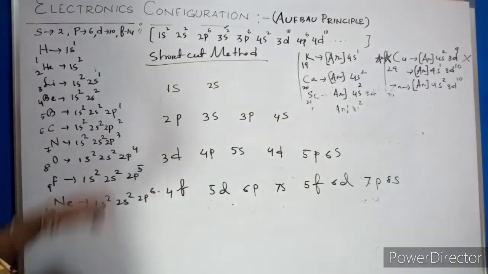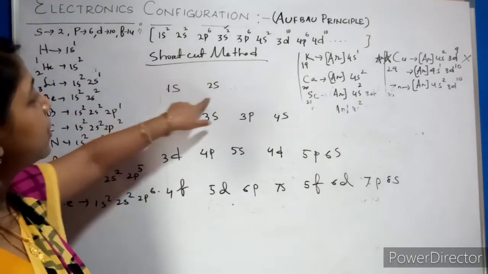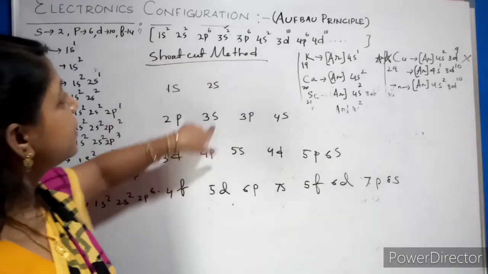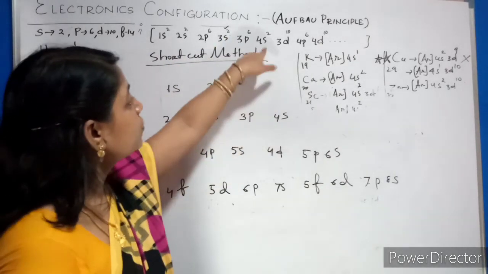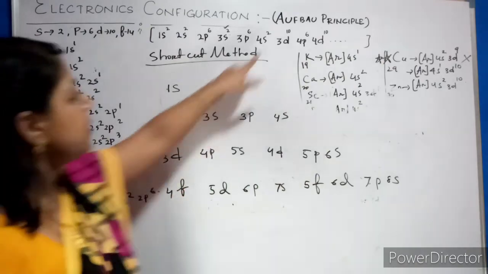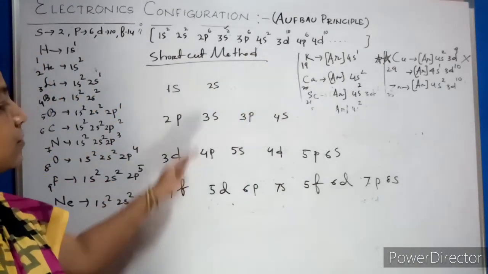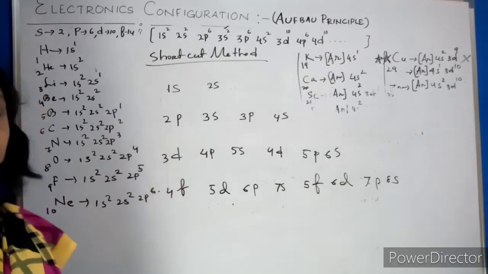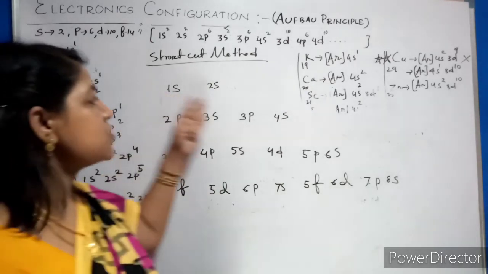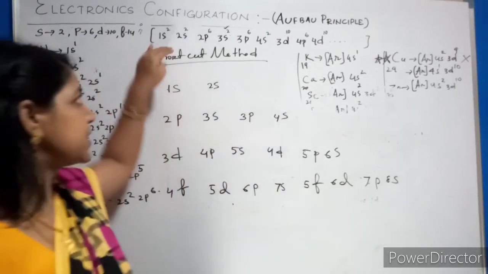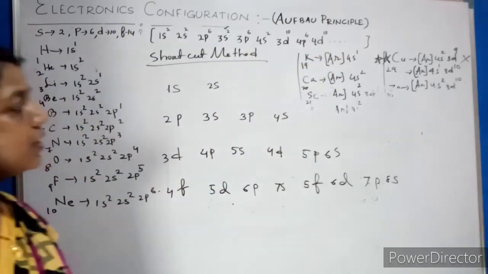Now you can check the sequence. Same. 1s, 2s, 2p, 3s, 3p, 4s, then 3d, 4p. Okay. The same sequence. Whatever we are following, the same sequence it is also following. So you can follow this shortcut method to remember this sequence. Okay. It's up to you.